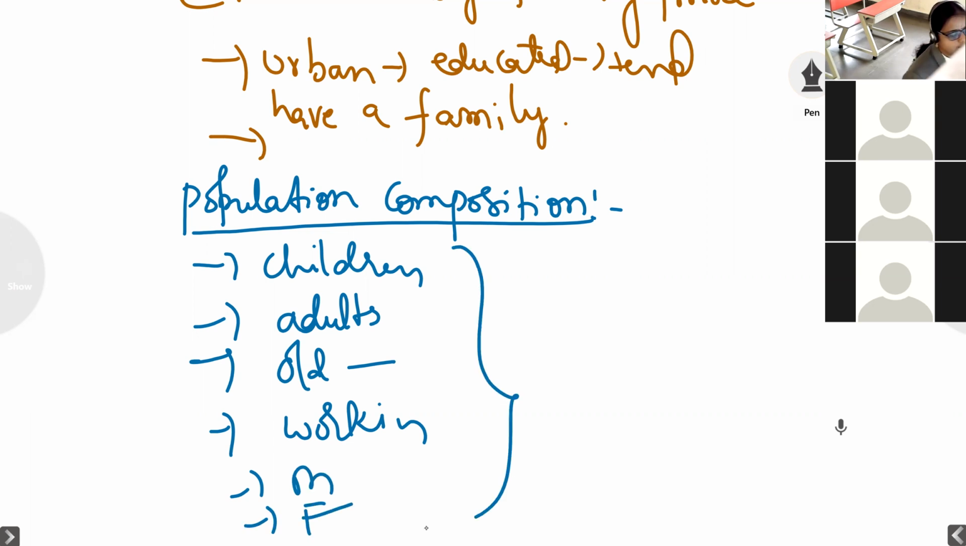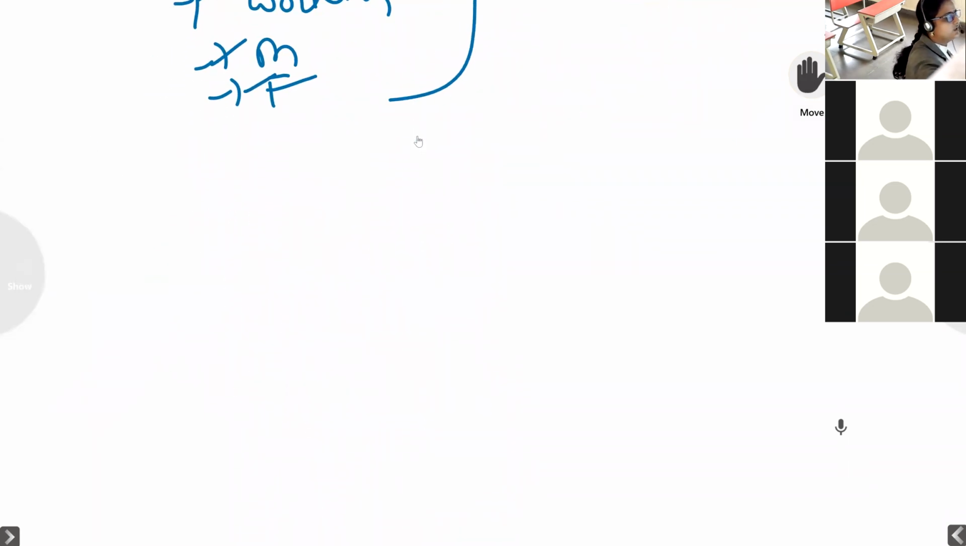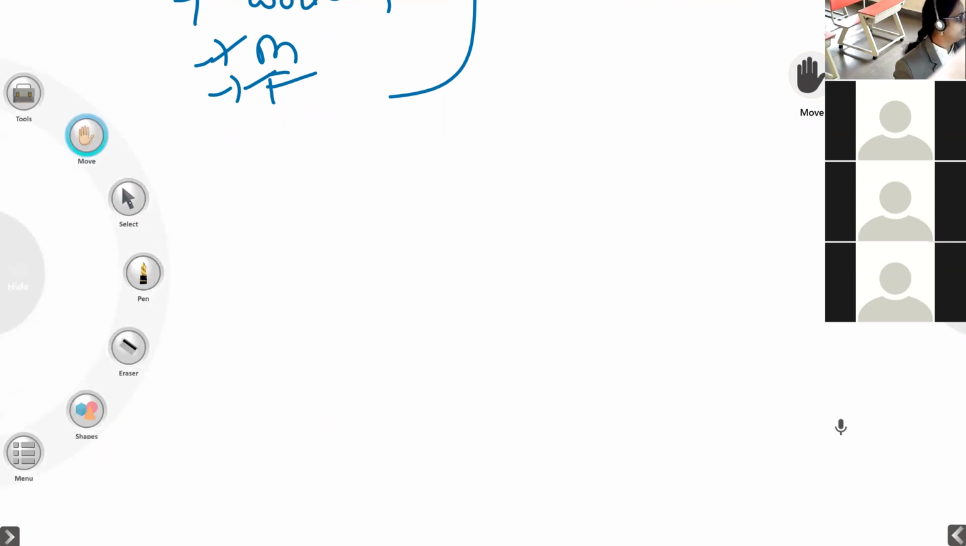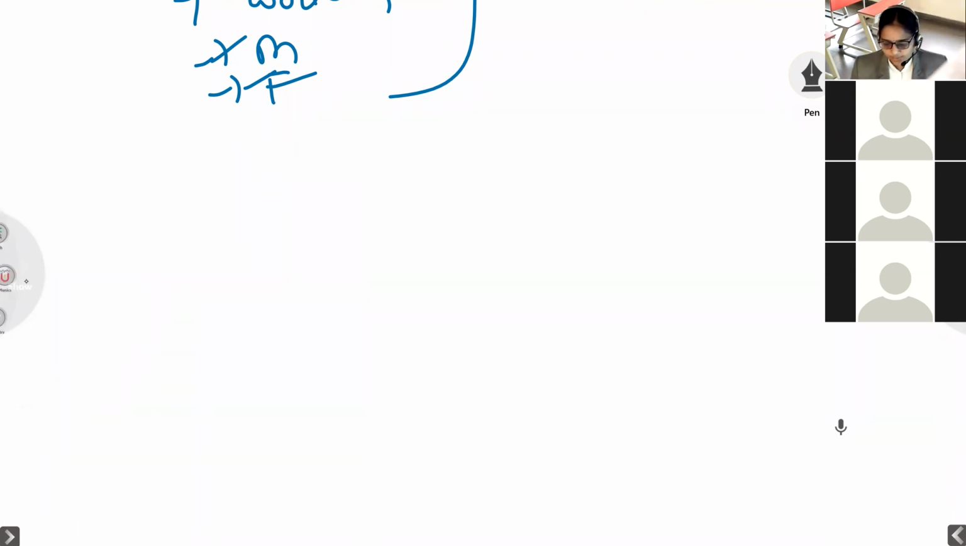So this is all called the population composition. So how can we know this population composition? If we want to know, we have to read all these things. So now let us study each and every factor of the population composition. In the population composition, the first thing we are going to learn about is the age structure.